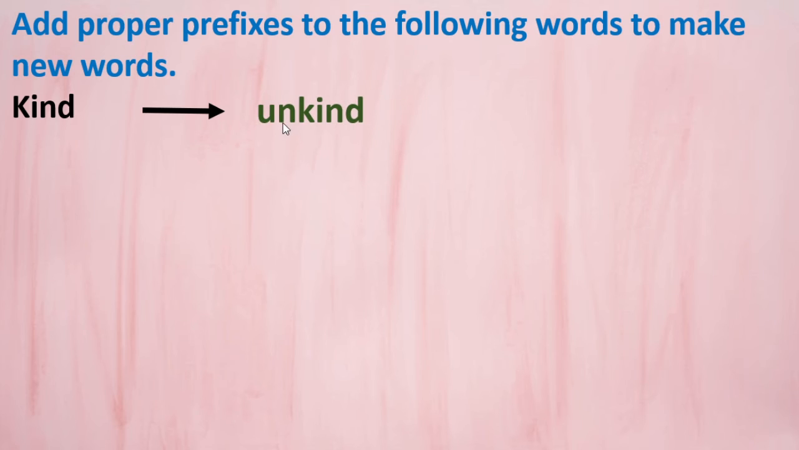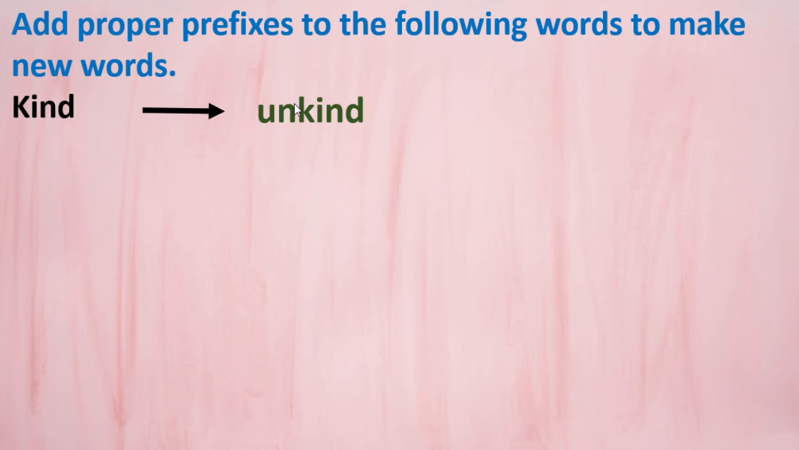Now add proper prefixes to the following words to make new words. See here, kind. Come on, tell me what to add here to make a new word. Prefix means the word which adds at the beginning. Here, kind, we can write unkind. Un we can add so that we get the opposite of kind.